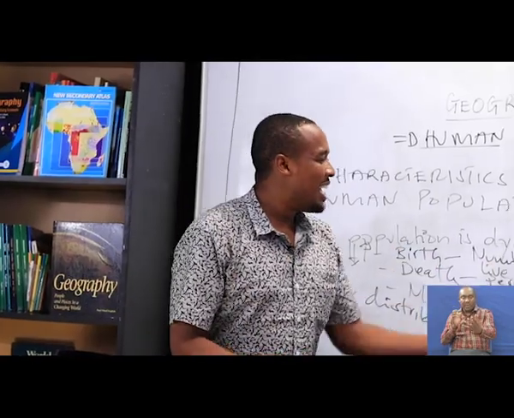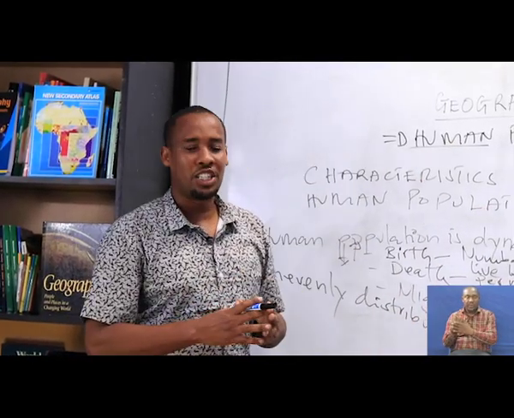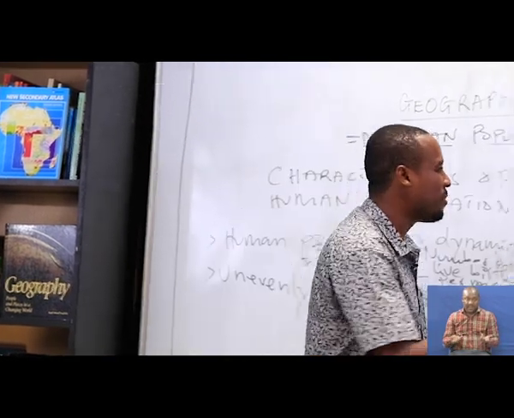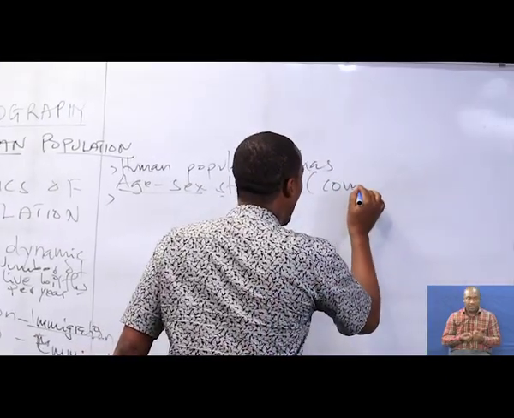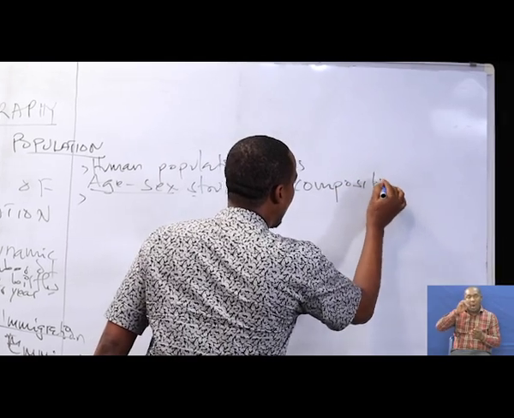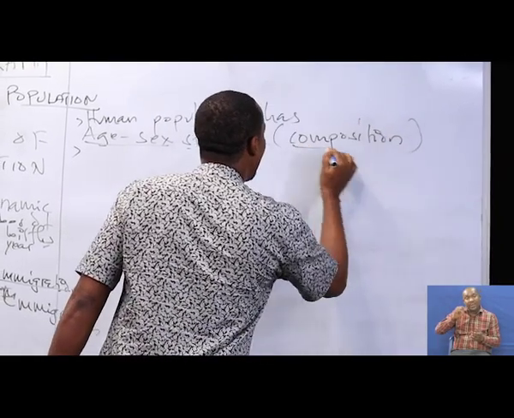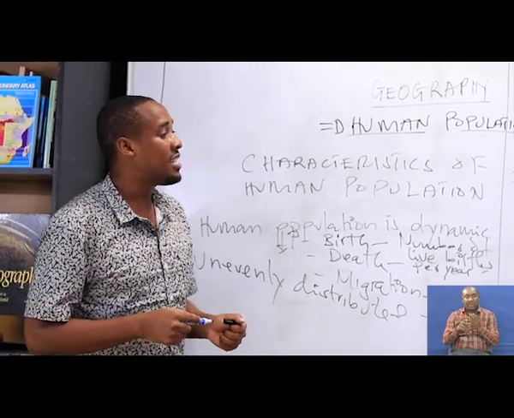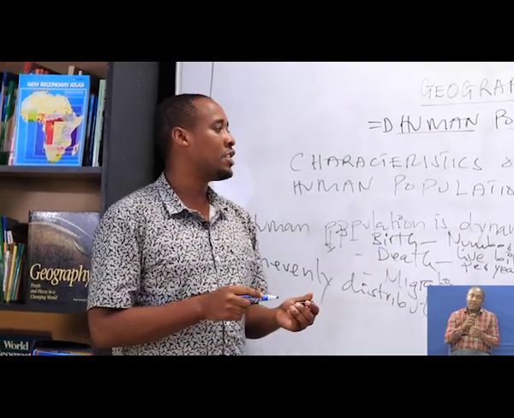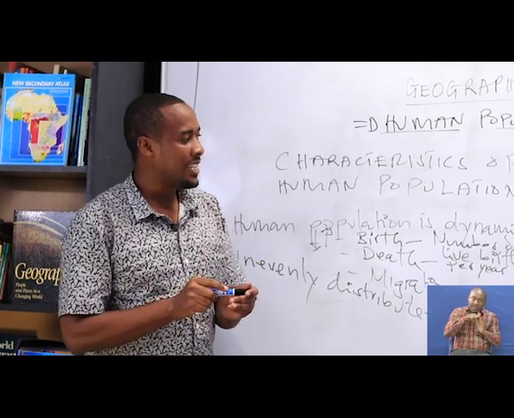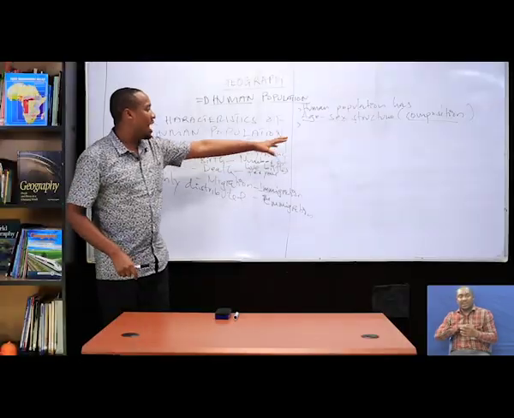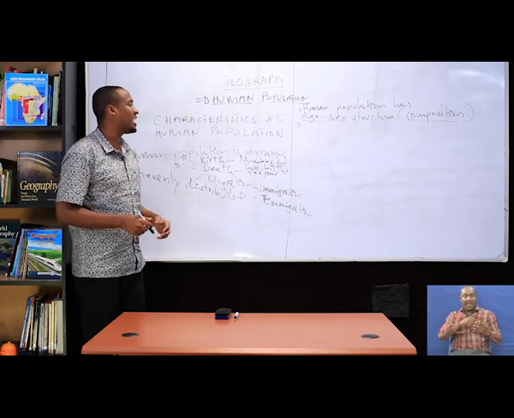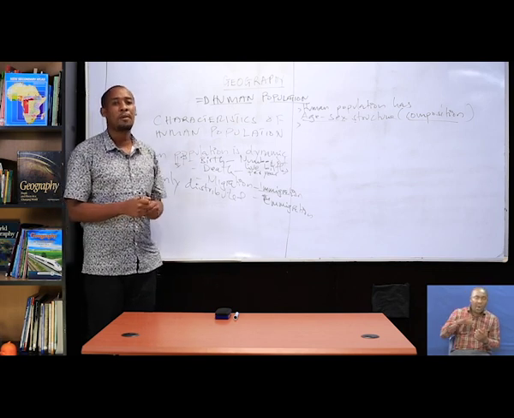So when we are observing the population, this can be the composition of the population, in terms of age and sex. That is referred to as population structure. Through having these age-sex structures, it can help the government in knowing the ages of the population.